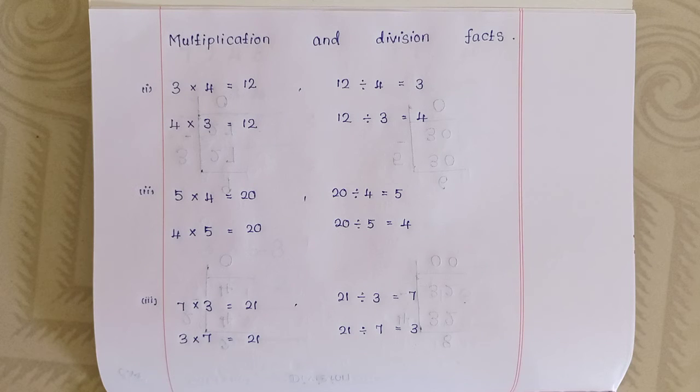First one, 3 multiplied by 4 is equal to 12.